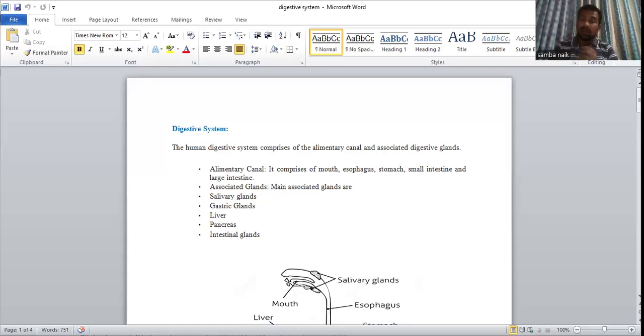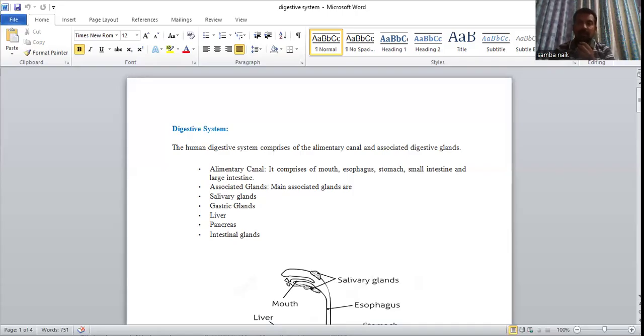The liver contains the bile juice. The major function of bile juice is emulsification. What is meant by emulsification? Emulsification is a process whereby large fat globules are converted into small fat droplets. Who does the process?